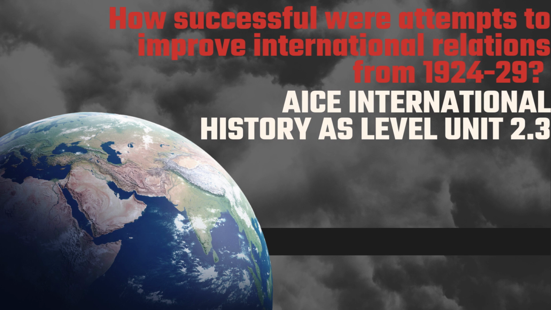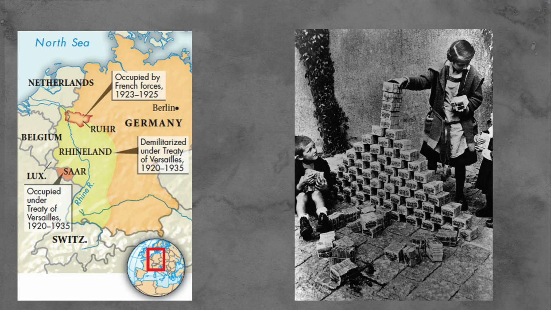Hi, today I'll be explaining how successful attempts to improve international relations were between 1924 and 1929. By 1924, Europe was still dealing with the consequences of World War I. Economic instability, unresolved disputes, and events like the Ruhr occupation had created serious tensions. However, over the next 5 years, several efforts were made to stabilize relations, and to some extent they were successful.